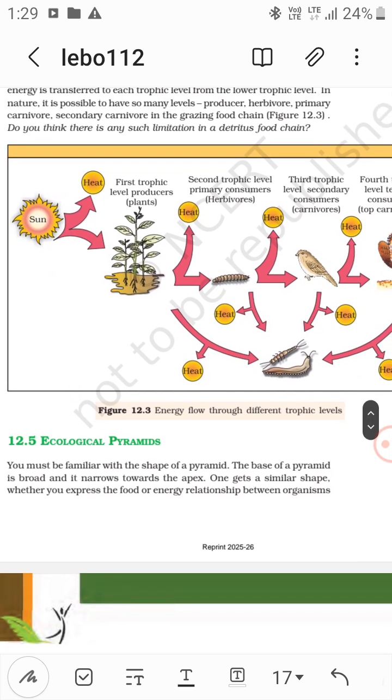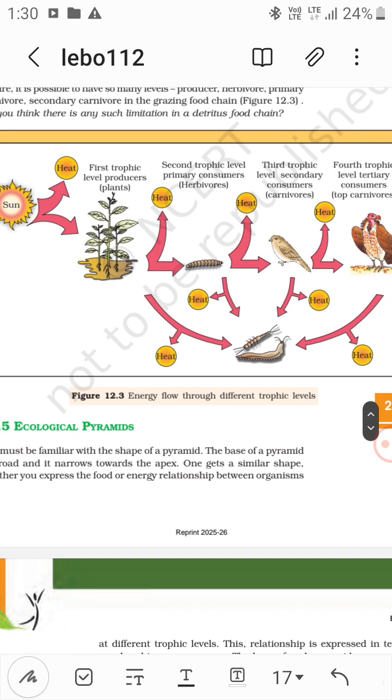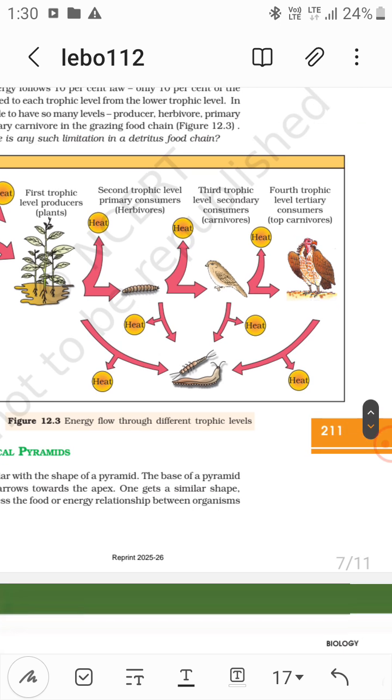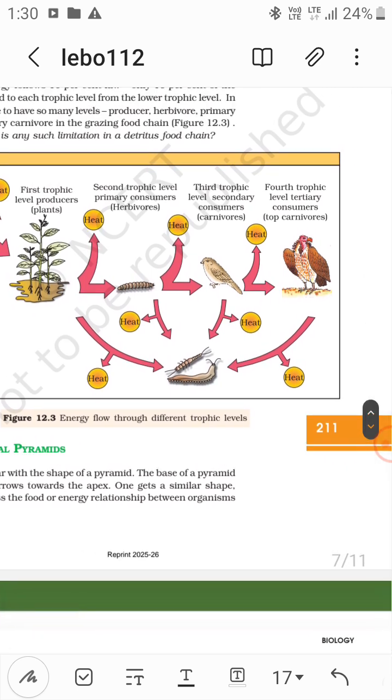Yeah, there is. The first trophic level is producers, that are the plants. You see, the sun gives energy, some of which is lost as heat, and then some is captured by the plant. Then the first trophic level is producers, that is plants. Then the second trophic level, that is primary consumers. These are the herbivores, say. And then earthworm, then bird, and then vulture. So plant, earthworm, bird, and then vulture, right?